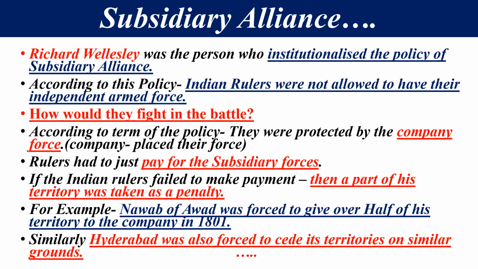According to the subsidiary alliance policy, Indian rulers were not allowed to have any independent force. Second, if they needed any force, it would be from the British Empire, and for getting this facility, the rulers had to pay the subsidiary force. This was the basic thing, and this is the subsidiary alliance. I think this concept is clear to all of you.